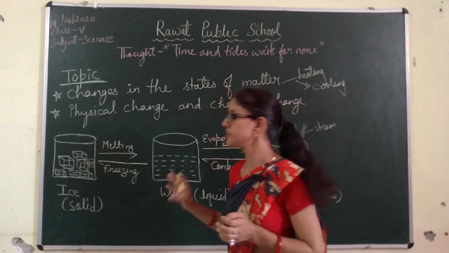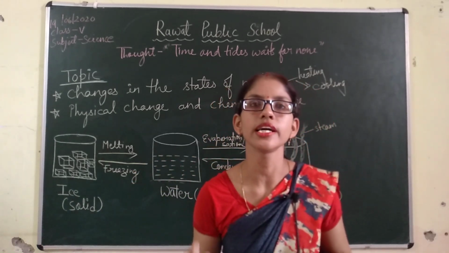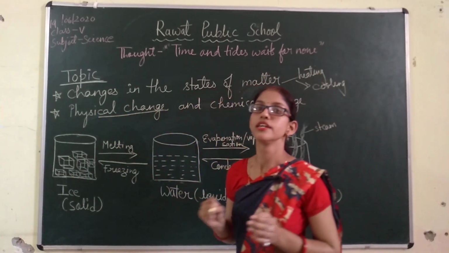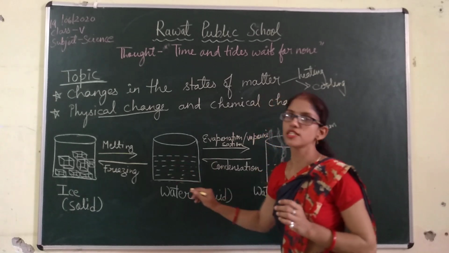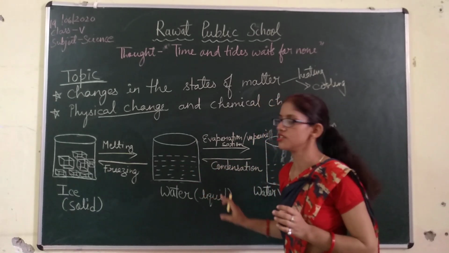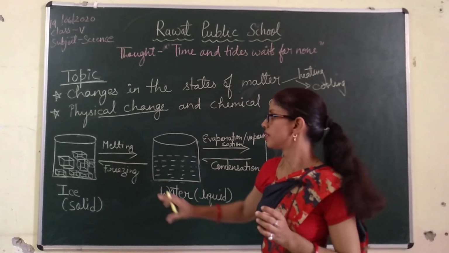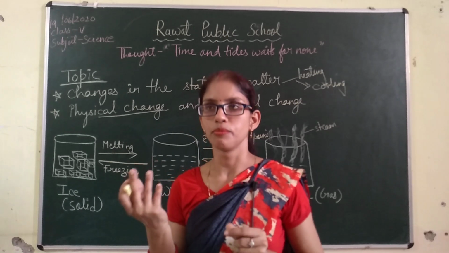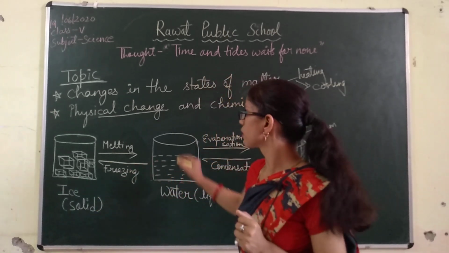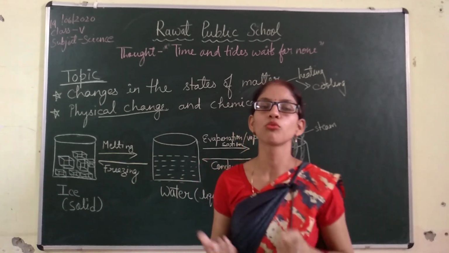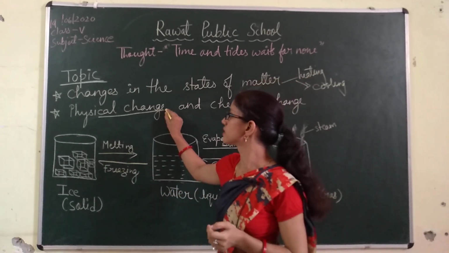So water can be changed from solid to liquid and liquid to gas. This change is known as physical change, because only the physical properties of the substance are changing and no new product is formed. Melting of chocolate and melting of wax are also examples of physical change.